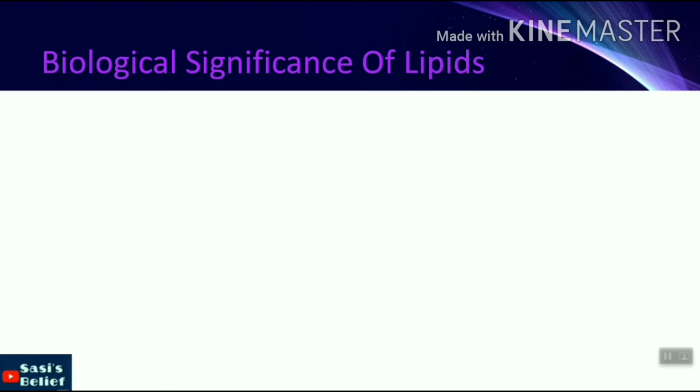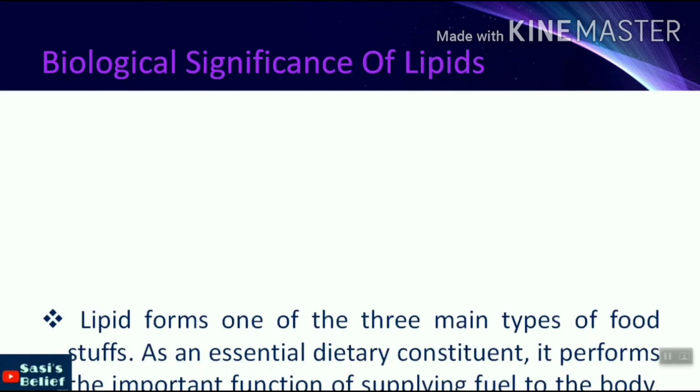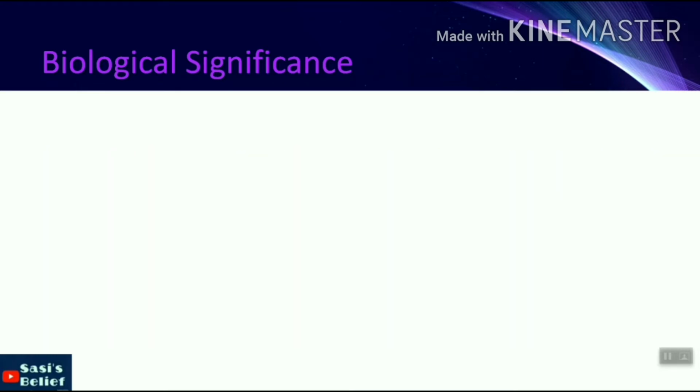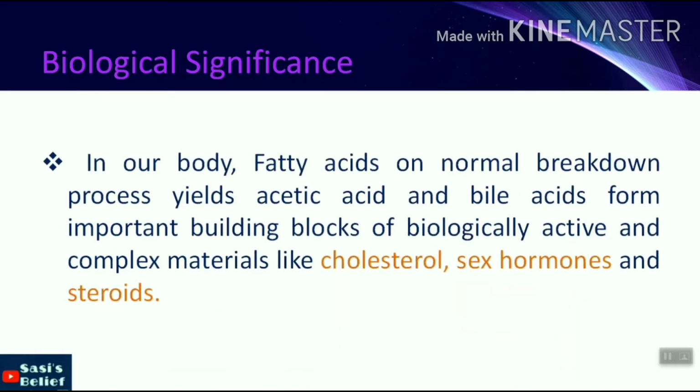Now we'll see the biological significance of lipids. Lipid forms one of the three main types of foodstuffs. As an essential dietary constituent, it performs the important function of supplying fuel to the body. It yields more heat and energy than carbohydrates. In our body, fatty acids on normal breakdown yield acetic acid and bile acids, which form important building blocks of biologically active and complex materials like cholesterol, sex hormones and steroids.